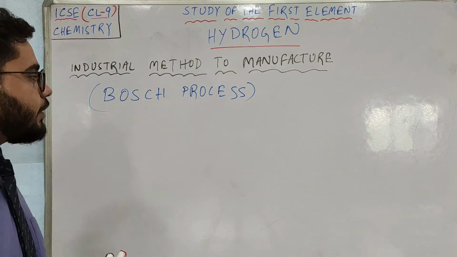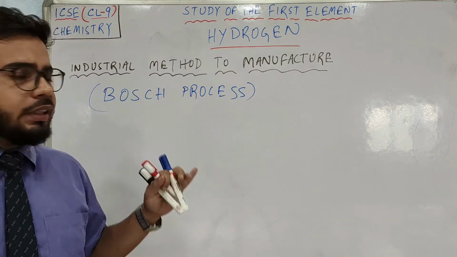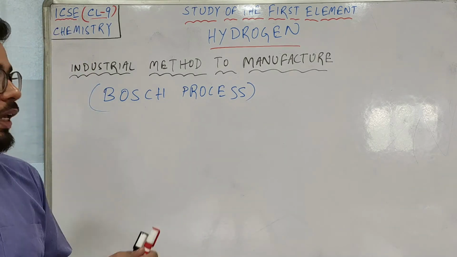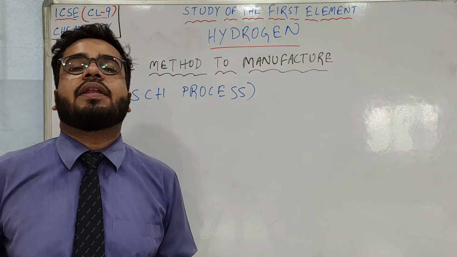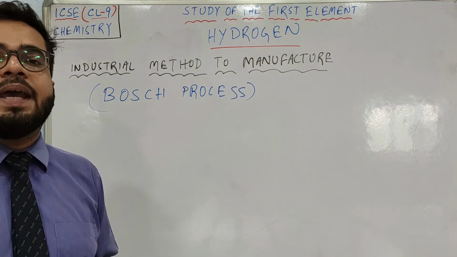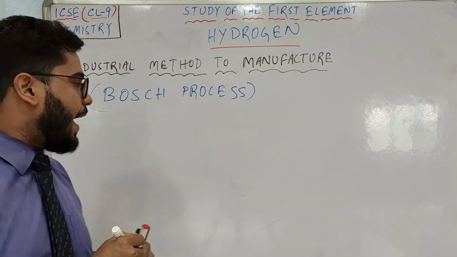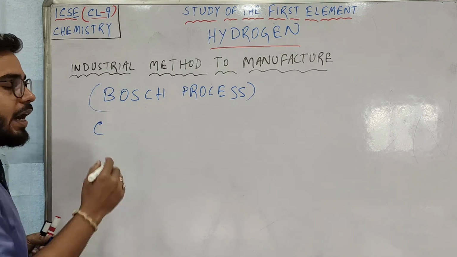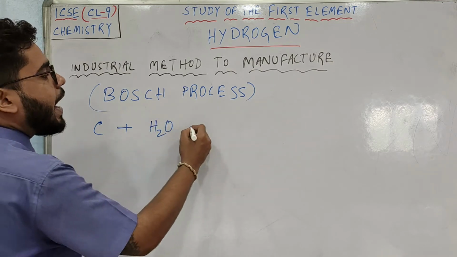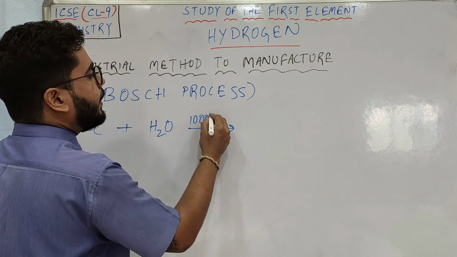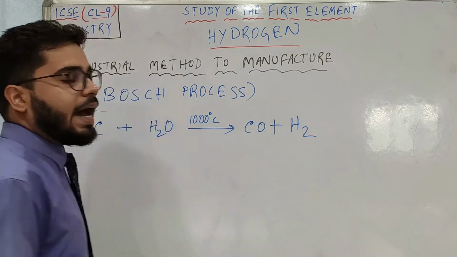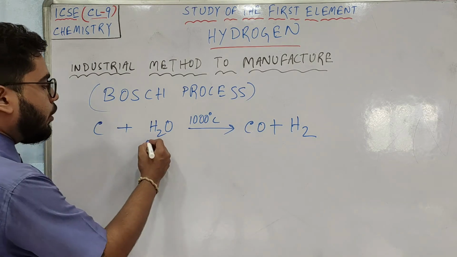So please understand how hydrogen can be manufactured in the Bosch process. I hope you remember I have already discussed the reaction of one non-metal with steam. Yes, I have discussed the reaction of coke, that is carbon. If coke reacts with steam at a very high temperature, 1000 degrees Celsius, then a mixture of carbon monoxide and hydrogen gas is formed. This reaction I have already discussed.